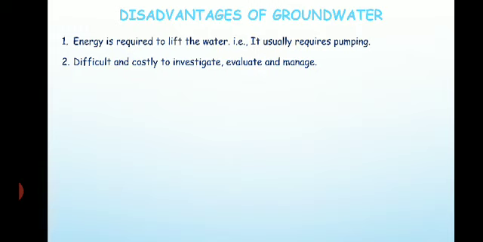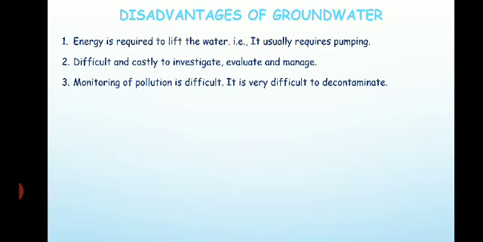But if you go for scientific methods like electric resistivity, it will give you 100% results, but they are costly. So that is one of the disadvantages. It is very difficult and costly to investigate, evaluate and manage the groundwater.